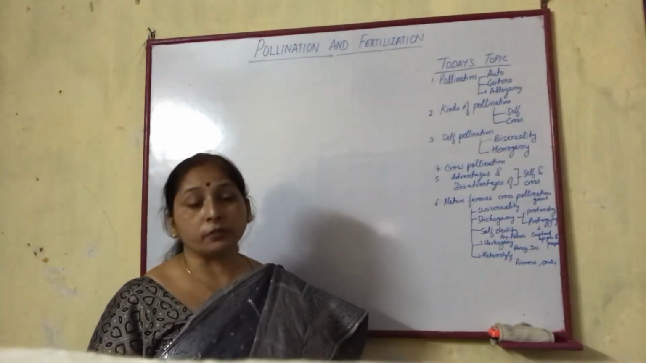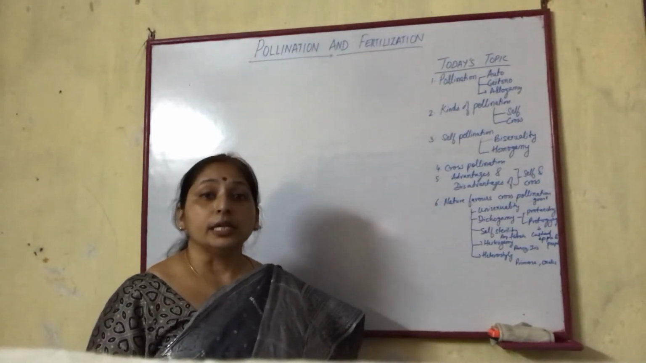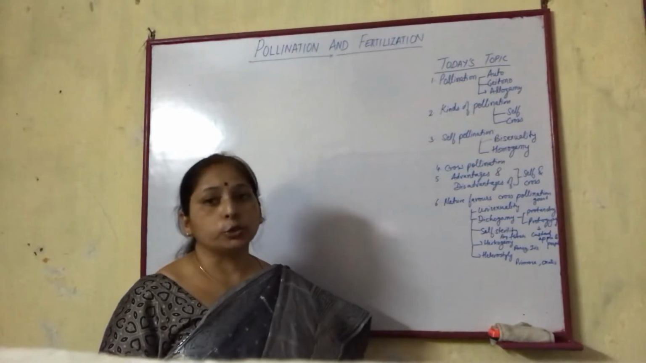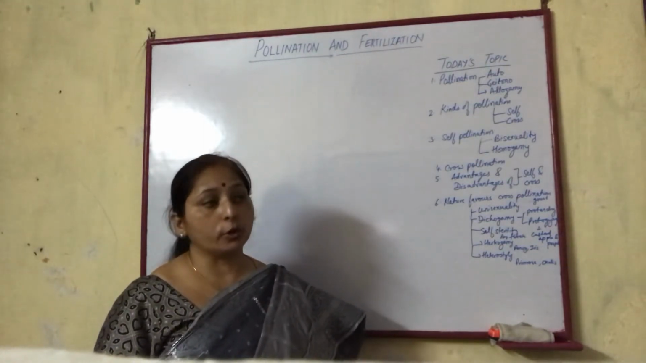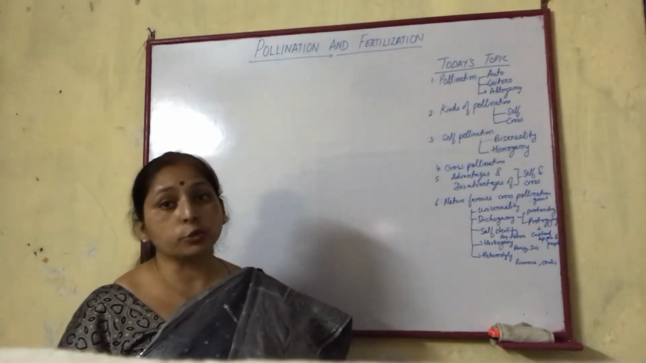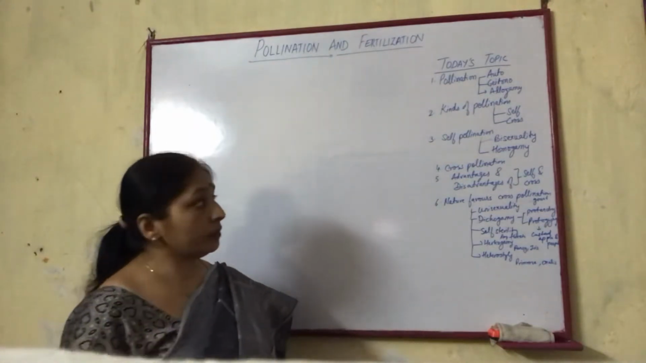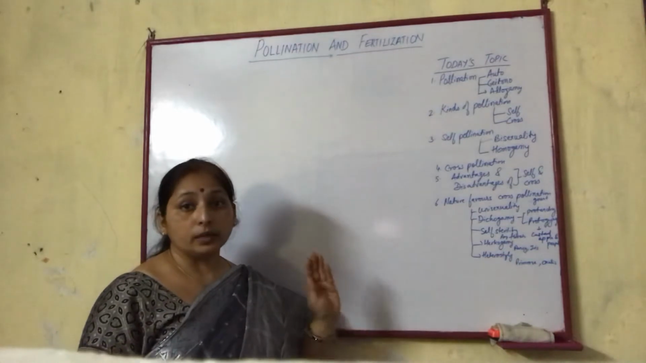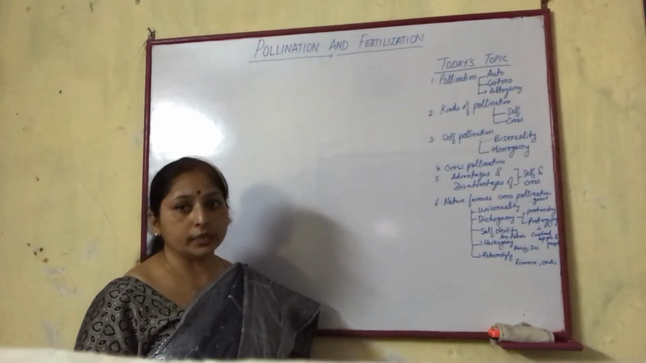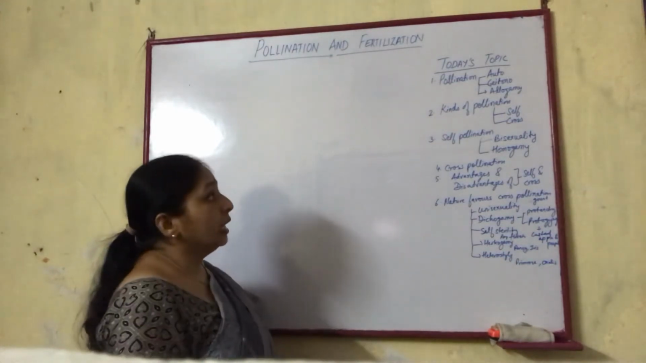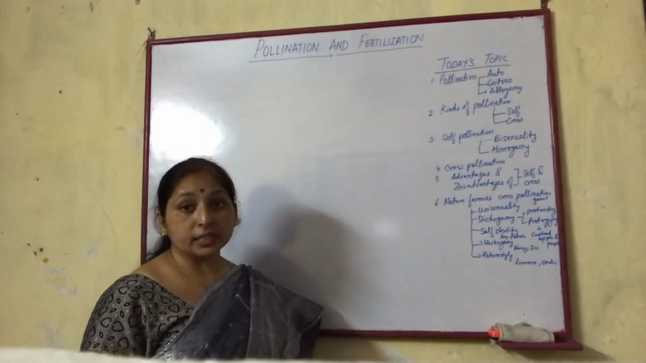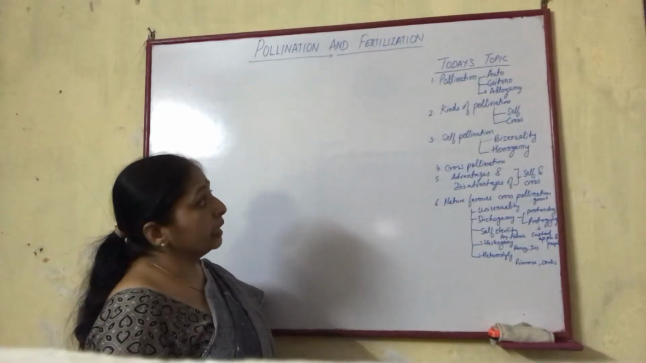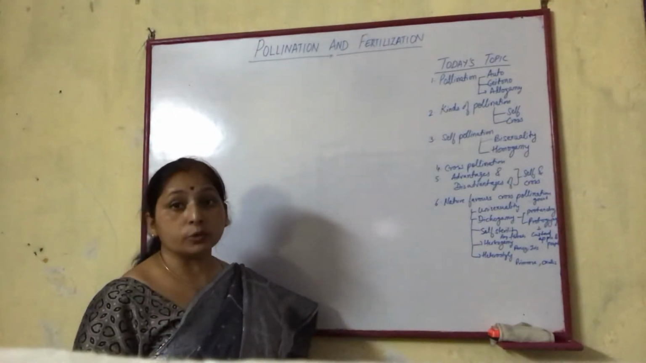First, the definition of pollination. Pollination is the transference of pollen grains from the male anthers to the female stigma for the process of fertilization to take place. So, transference of pollen grains is pollination. It involves pollinating agents in case of cross pollination. Pollination is of three types.